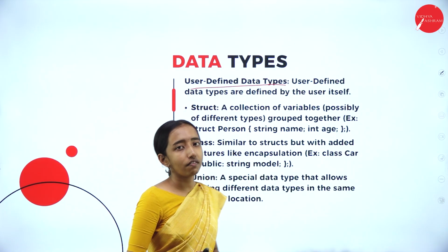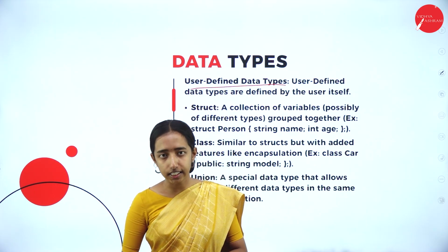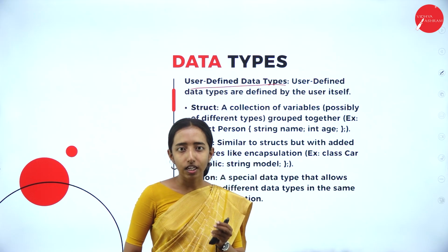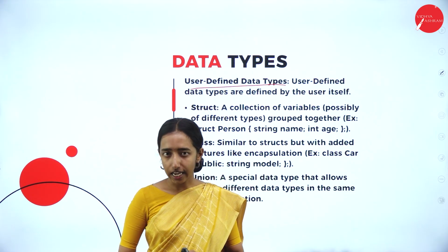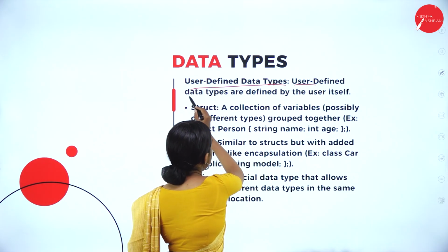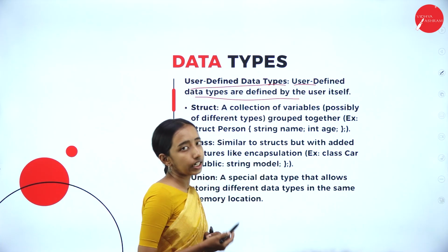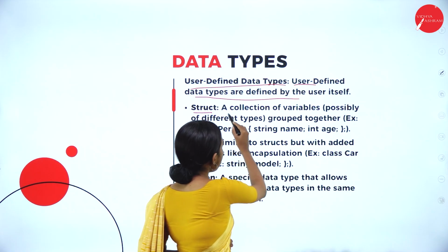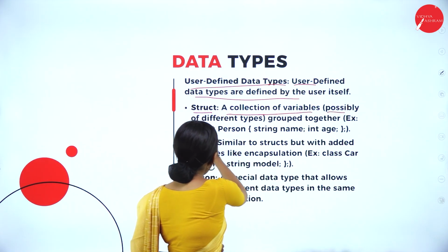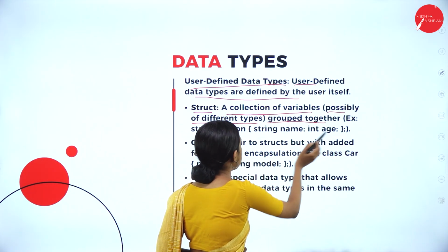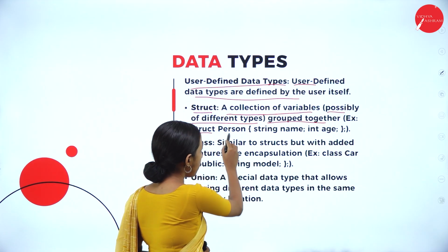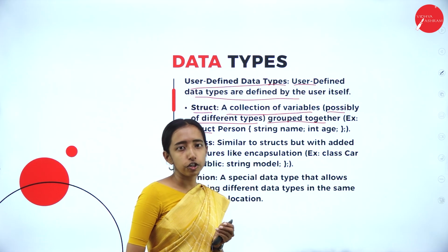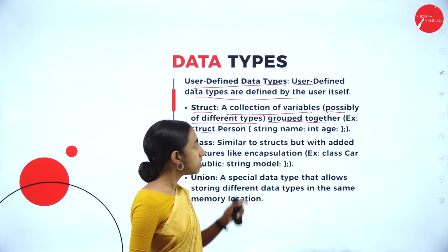Next, user-defined data types. As the name says, these are defined by the user. The user will define these data types. First, we are having struct. A collection of variables, possibly of different types, grouped together. Example, struct person with string name and int age. So the first user-defined data type is a struct.